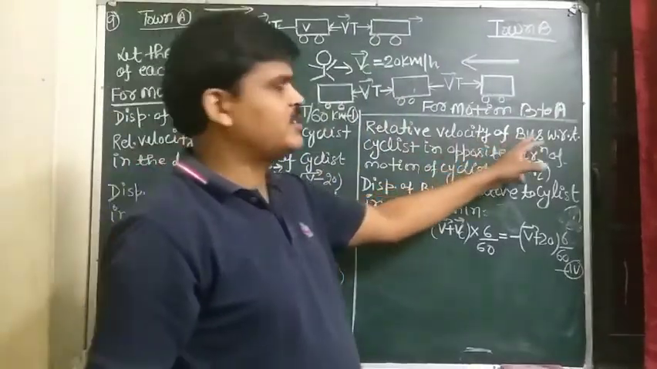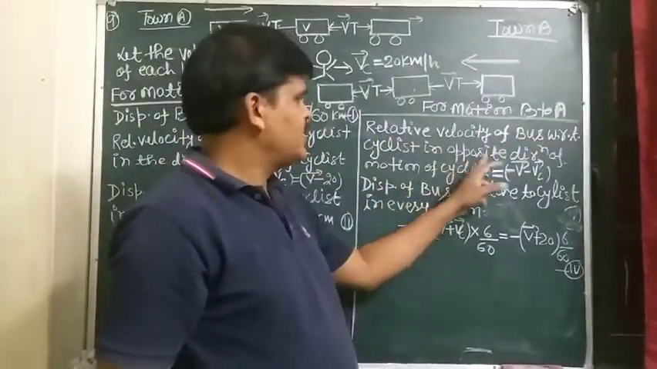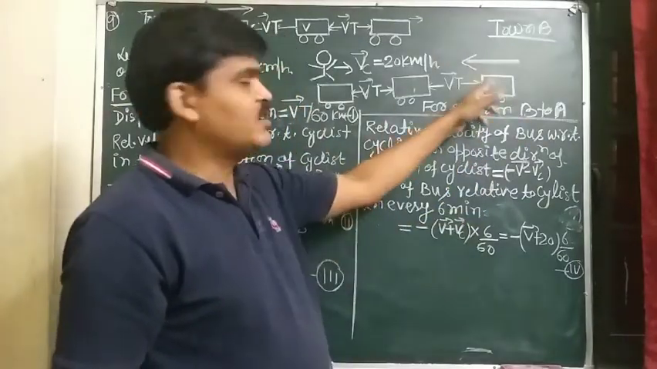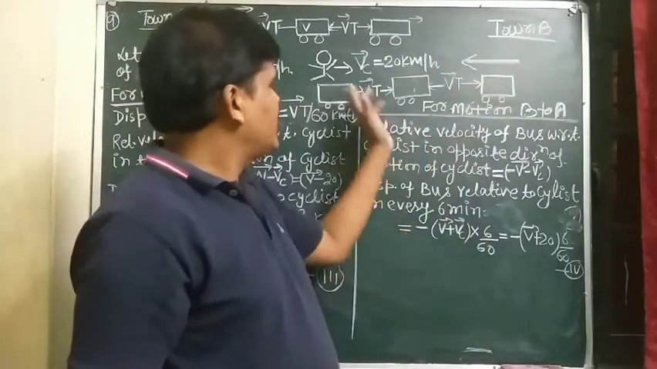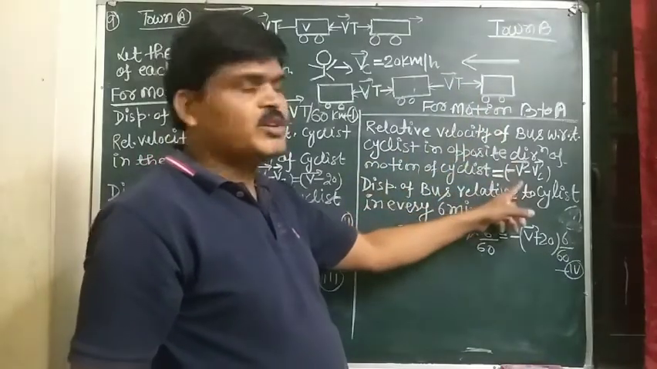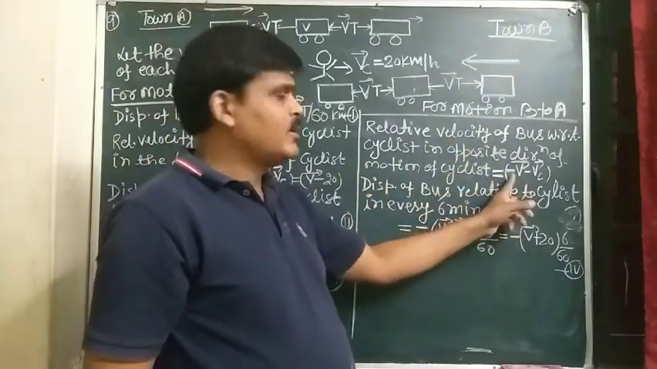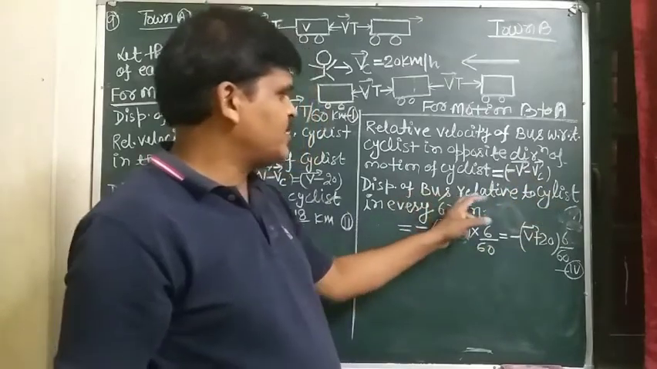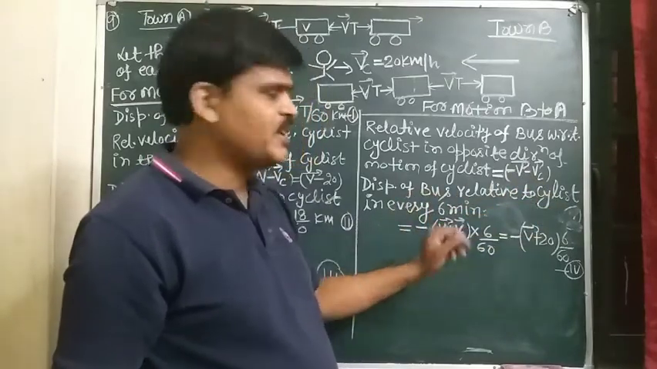So here, relative velocity of bus with respect to cyclist: in the opposite direction of motion of cyclist, for motion B to A, the velocity of bus is taken to be negative. So relative velocity of bus with respect to cyclist is minus V vector minus Vc vector. And displacement of bus relative to cyclist in every 6 minutes.